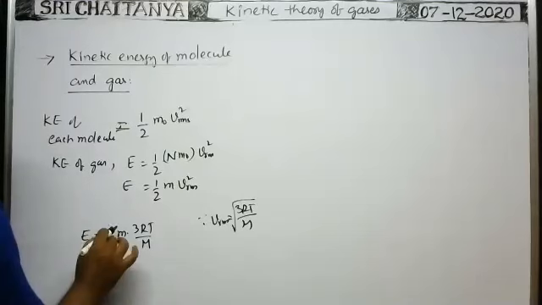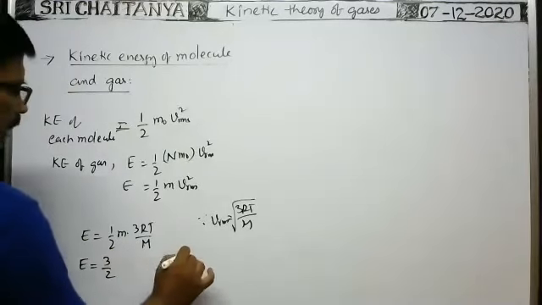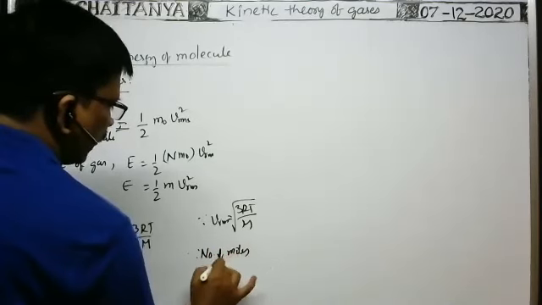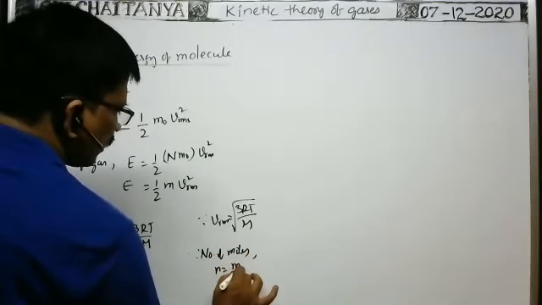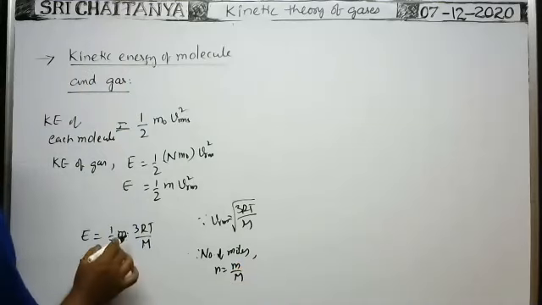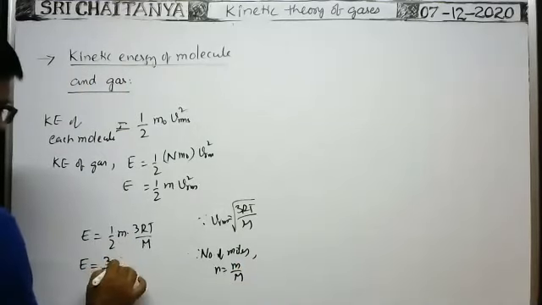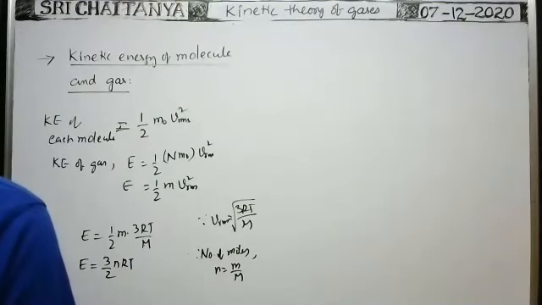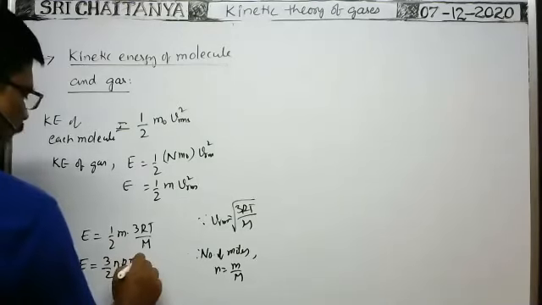Therefore, E is equal to 3 by 2 into small m by capital M times RT. Since the number of moles small n is equal to mass of the gas by molecular weight, small m by capital M we can write as n. So E is 3 by 2 nRT, which is equal to 3 by 2 PV, since nRT is equal to PV.